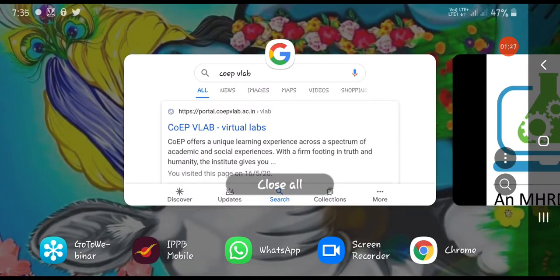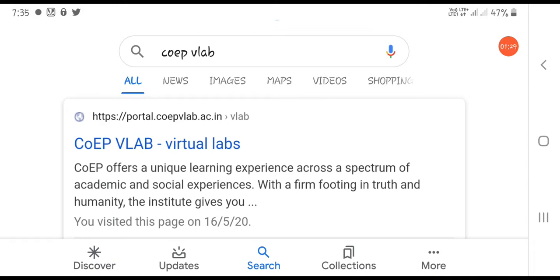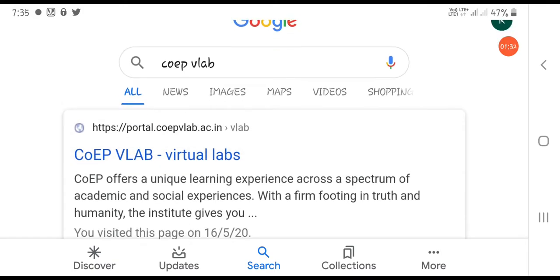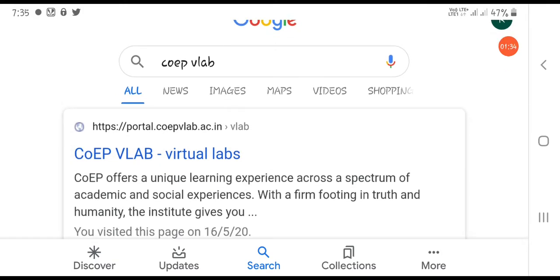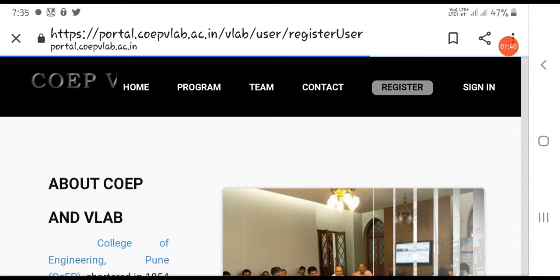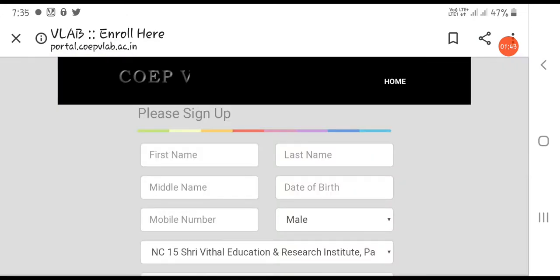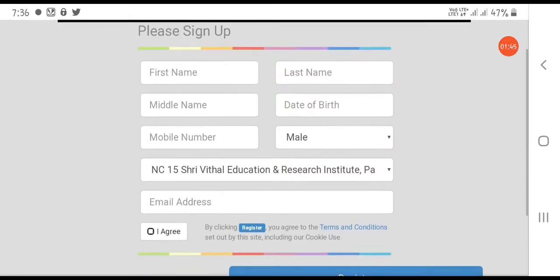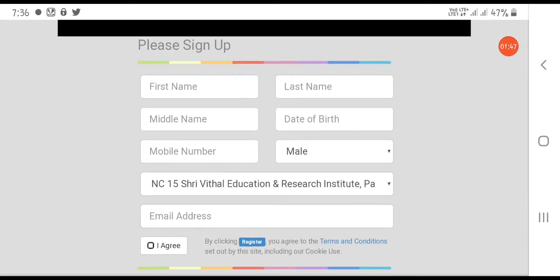of VLab. To start the VLab, just Google it, COEP VLab. Then click on the portal and the portal looks like this. First of all, there is a need to register yourself. If you are new to this portal, you have to register yourself like this. The page will open and it looks like this.